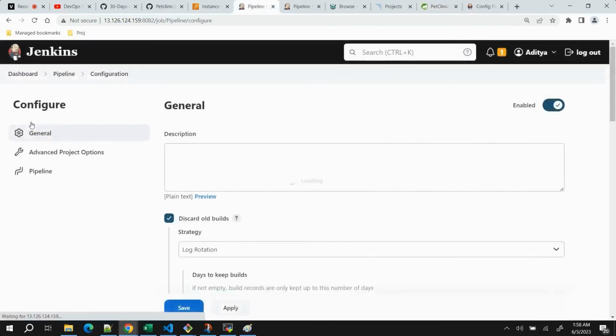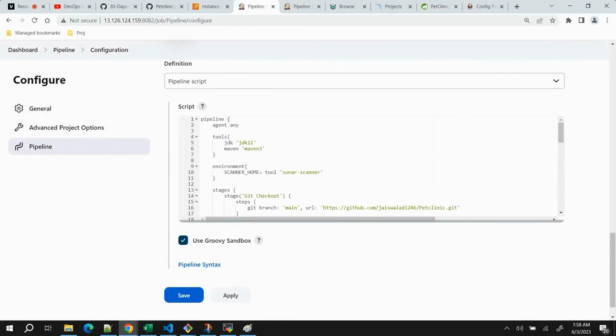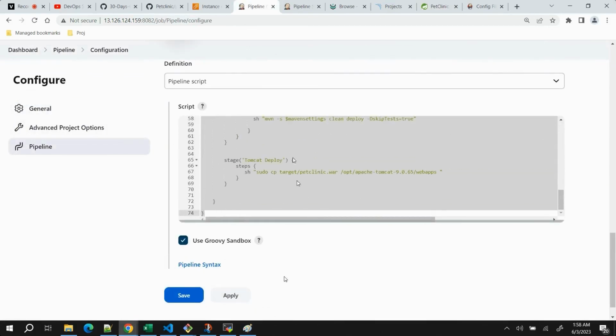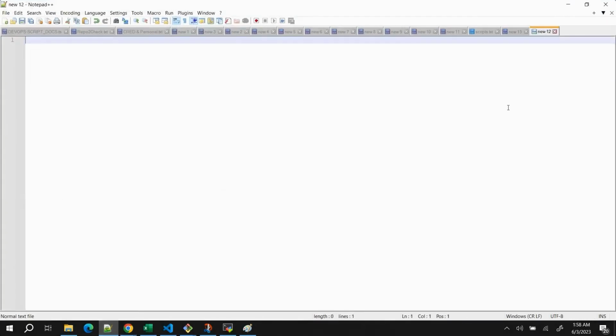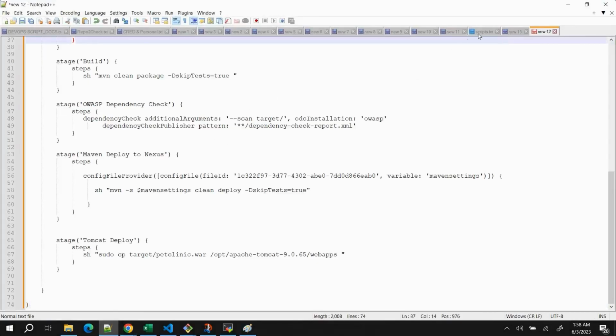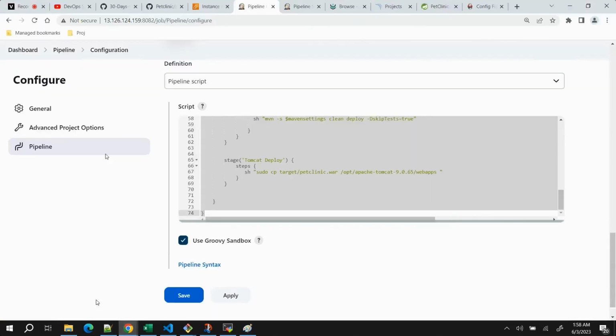Meanwhile, one more thing I want to do is copy this artifact thing, copy this whole pipeline, because it's going to be useful for us. Also, you don't need to worry, I'll be sharing these files with you as well, which you need to add in your POM file. But remember, in your case this URL will change because you will be setting up Nexus somewhere else.